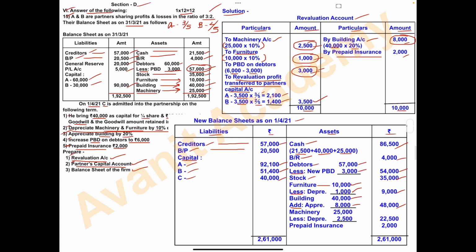Next one is machinery. What is the machinery value? 25,000. Less depreciation. Machinery has depreciation. Less depreciation. What is the depreciation value? Machinery 2,500. From 25,000 minus 2,500, the final amount is 22,500.